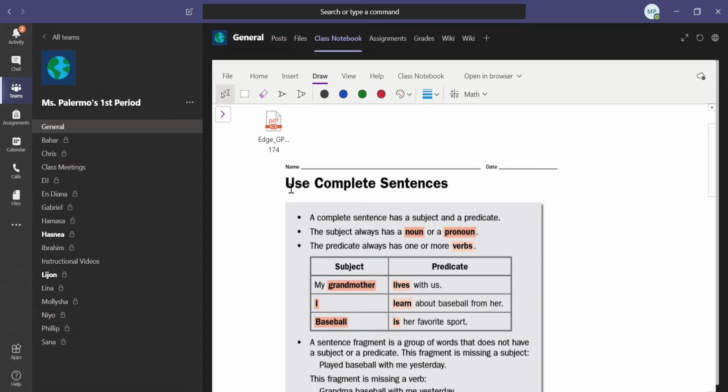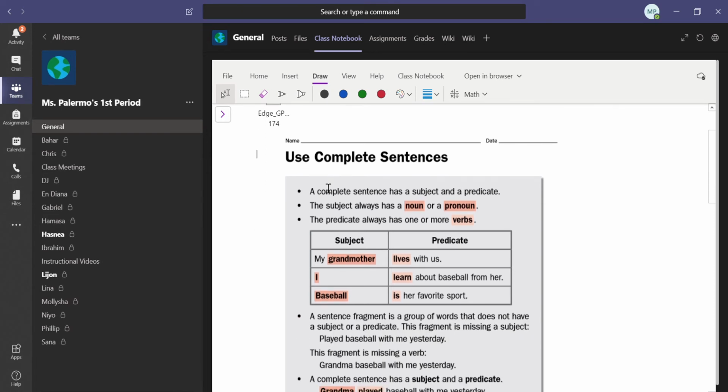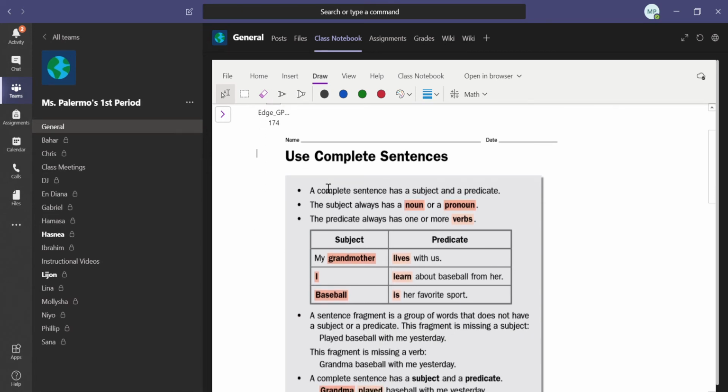Hey guys, so now we're on pages 173 and 174. These are together because this is kind of like the very end of our fragment practice. So this is just bringing everything together that we've learned so far. All of this information we have gone over.